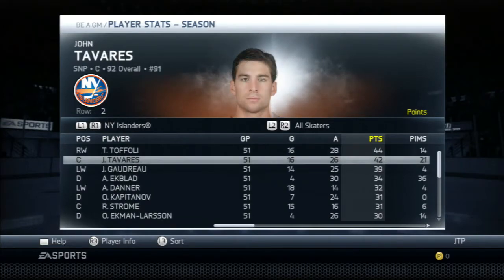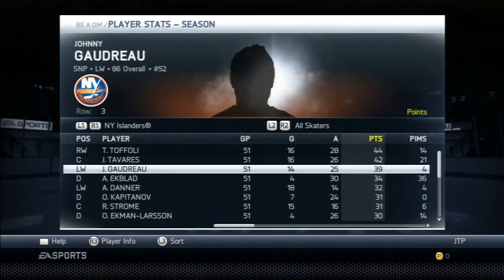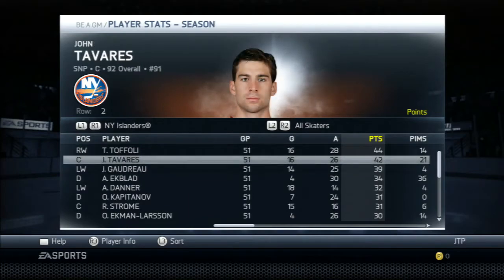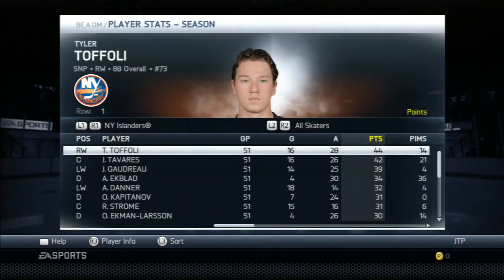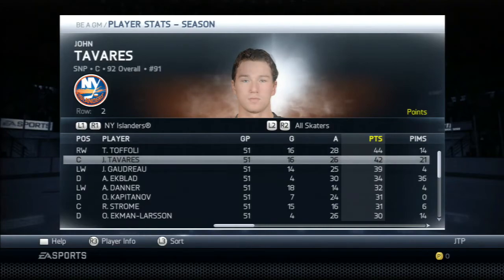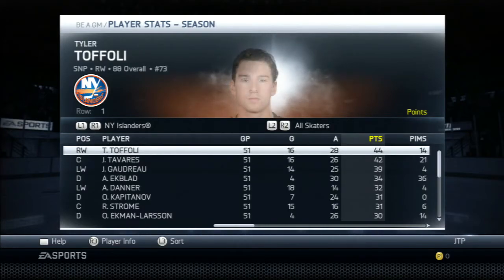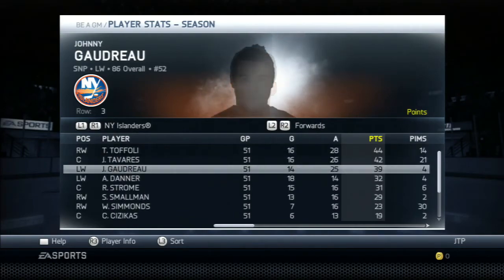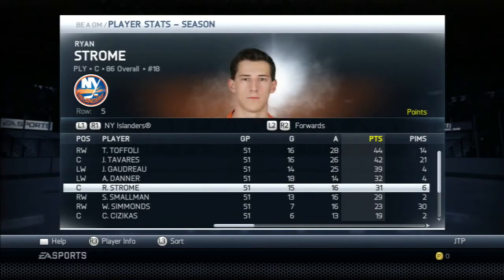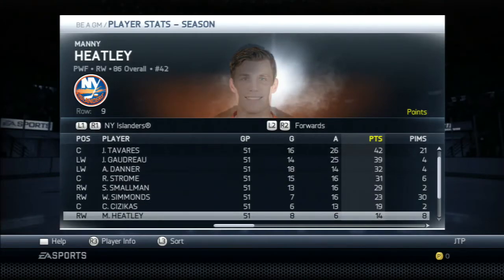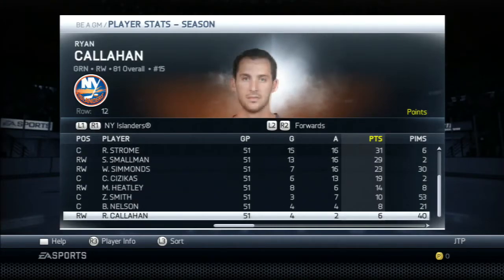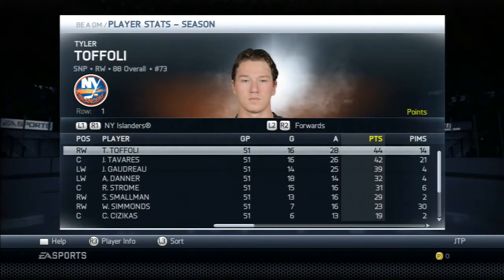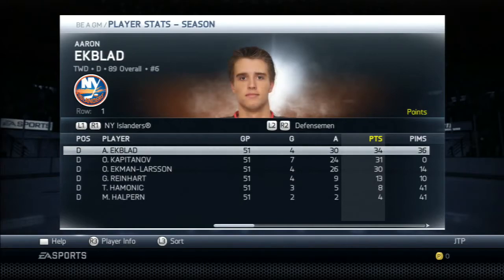But you look at the first line. You know, Gaudreau, 36 points. Tavares, 42. And Toffoli, 44. It's not bad. These guys are on pace for like 65, 70 points. But the only problem with this is, let's just look forward for now. You know, we got guys like 32, 31. We're getting depth goal scoring. But, you know, do we really want that? I'll show you guys looking at the lines.